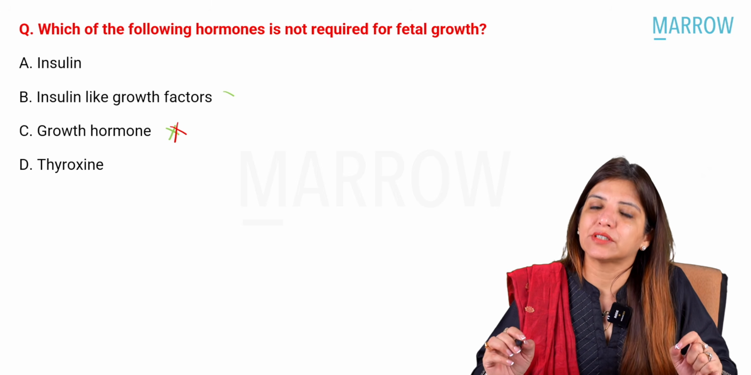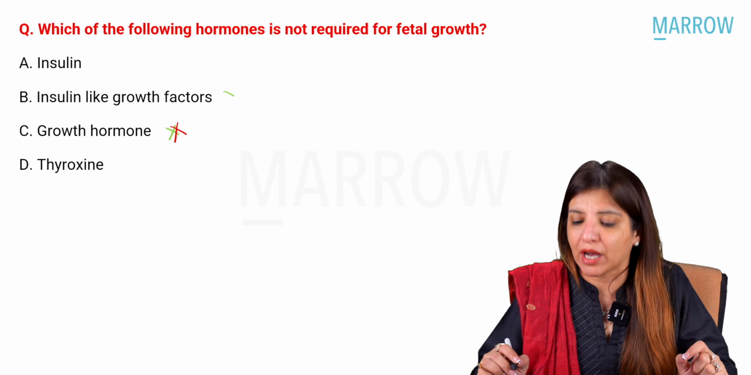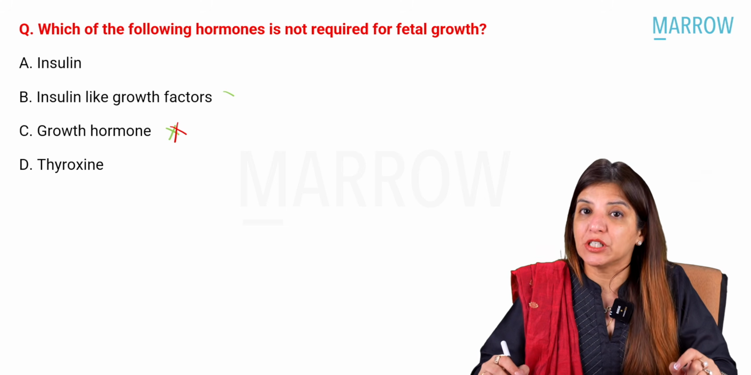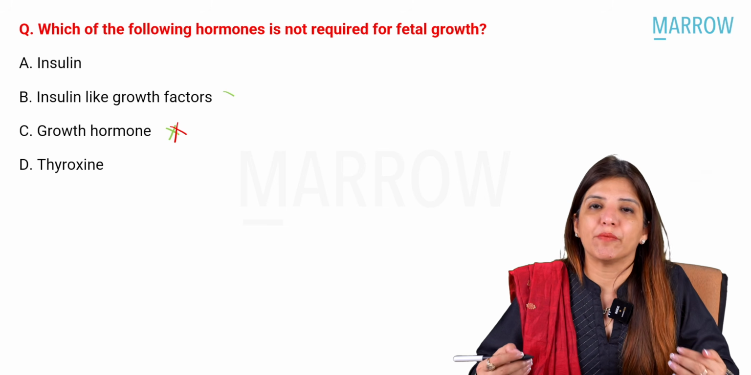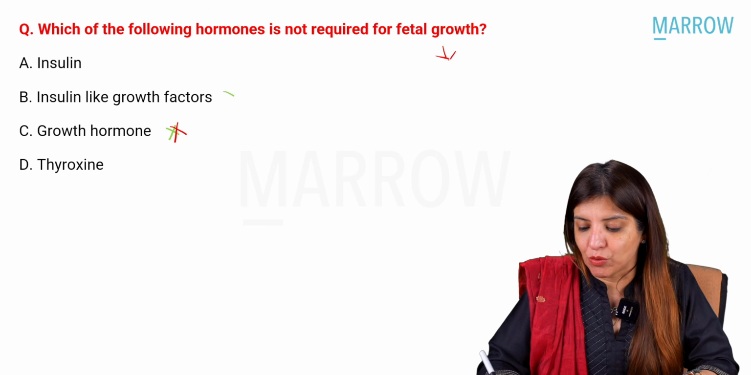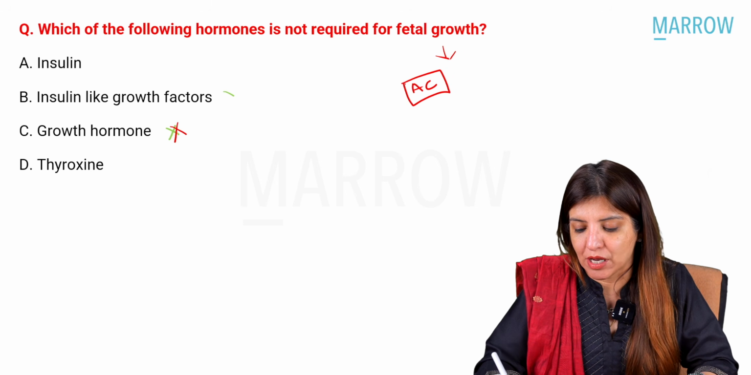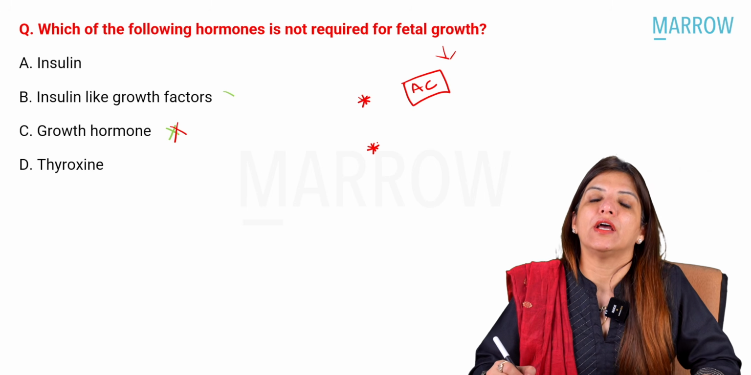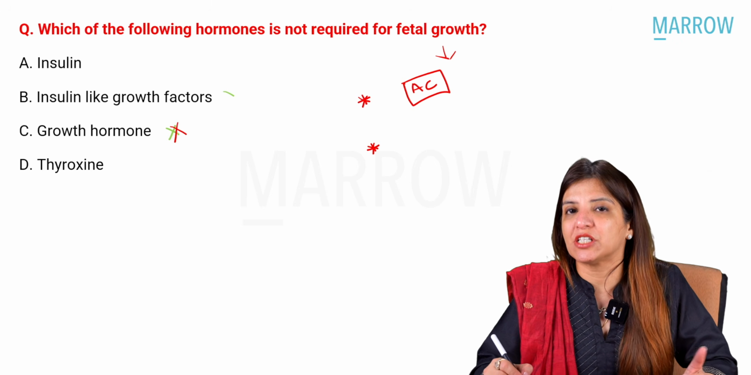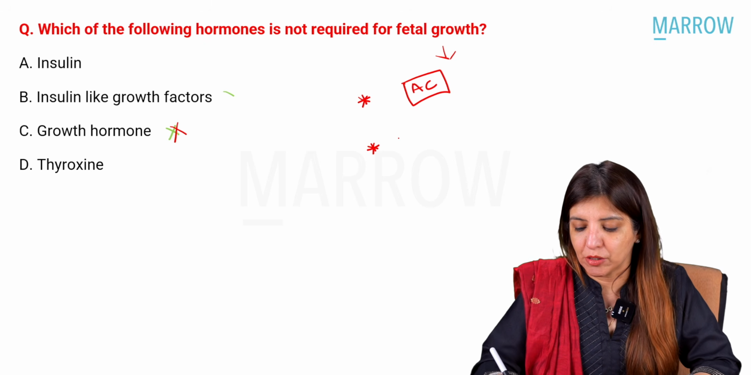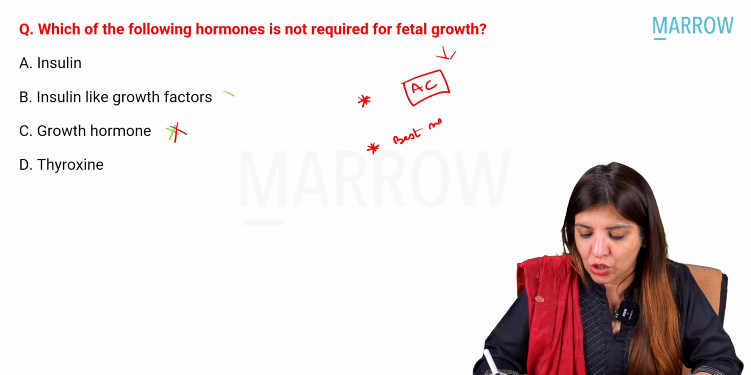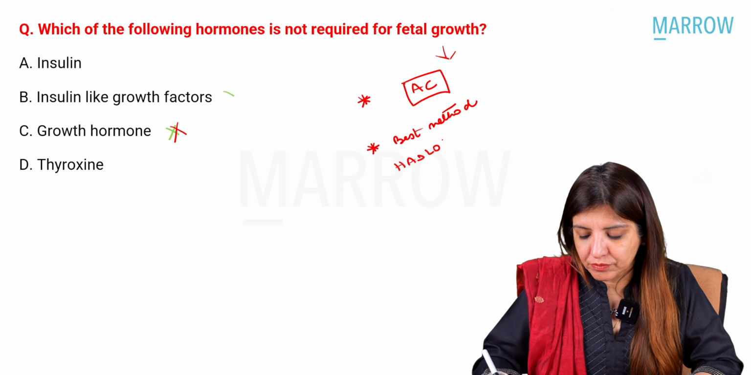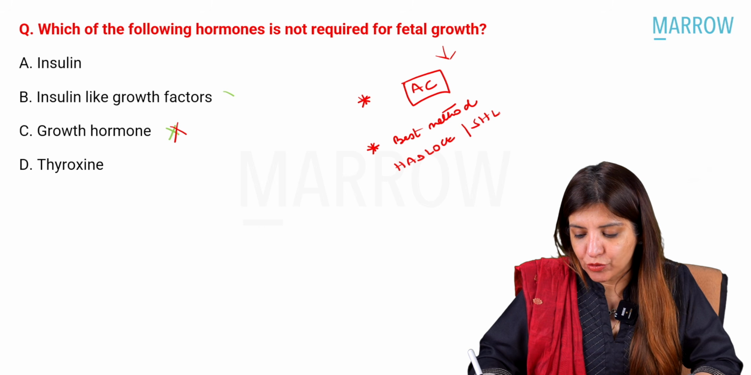A few other things you should remember: what is the best ultrasound parameter which helps you in knowing about fetal growth? The best ultrasound parameter for fetal growth is abdominal circumference. But is it the best method for estimating the fetal weight or fetal growth? No, that's not the best method. If they ask you the best method, then the answer is Hadlock formula or Shepherd formula.